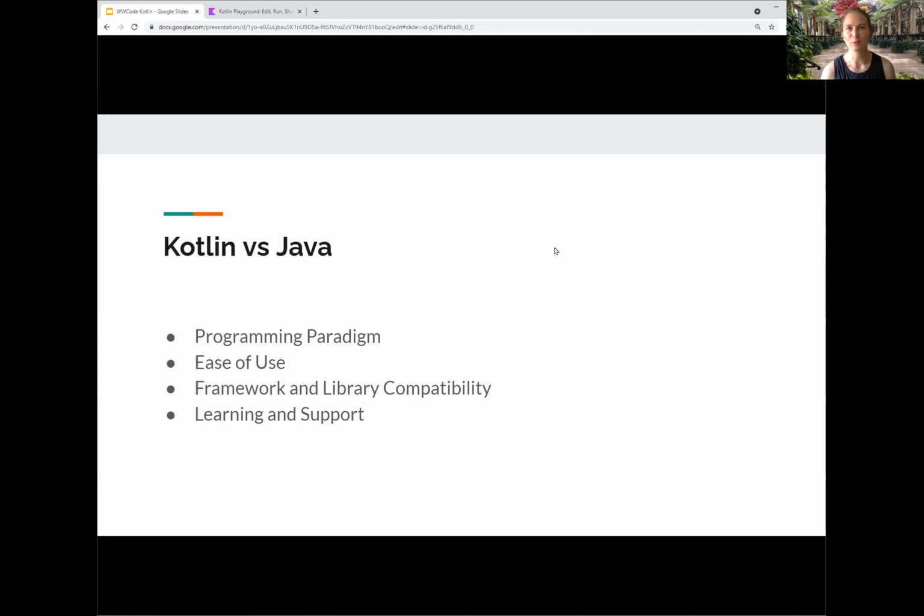Neither of them are going away anytime soon. The great thing is that you can use Kotlin where you use Java, not necessarily the other way around, but it can be a useful tool if you're working on different projects or if you need to compare the two. I'll be going over 4 points: programming paradigm, ease of use, framework and library compatibility, as well as learning and support.